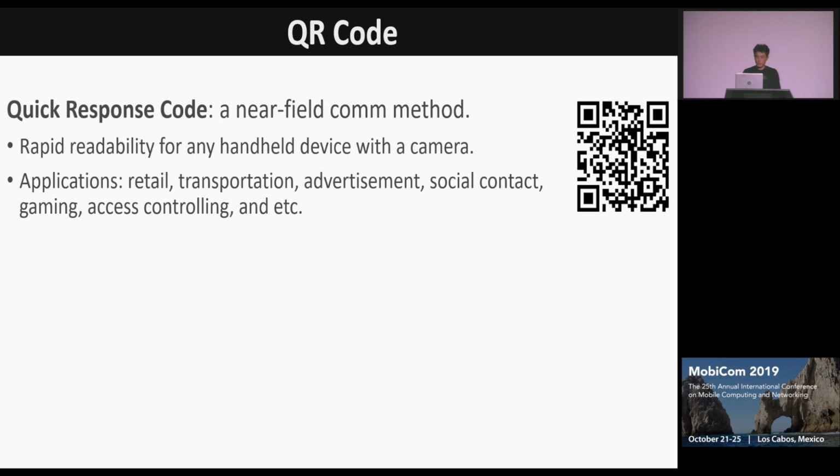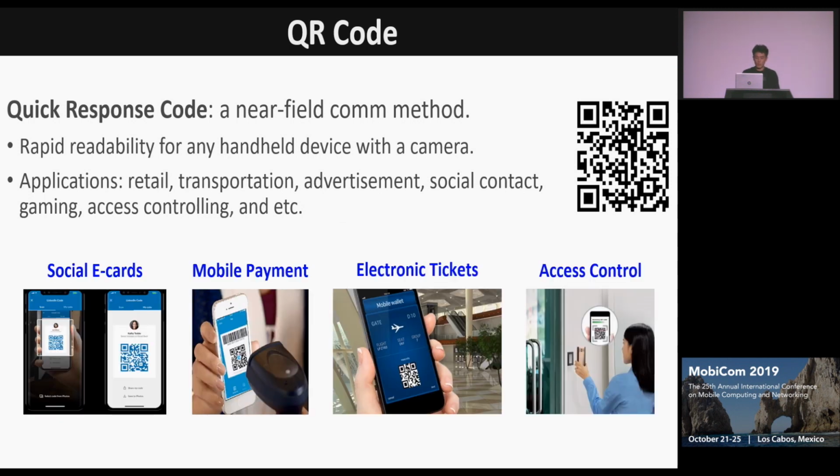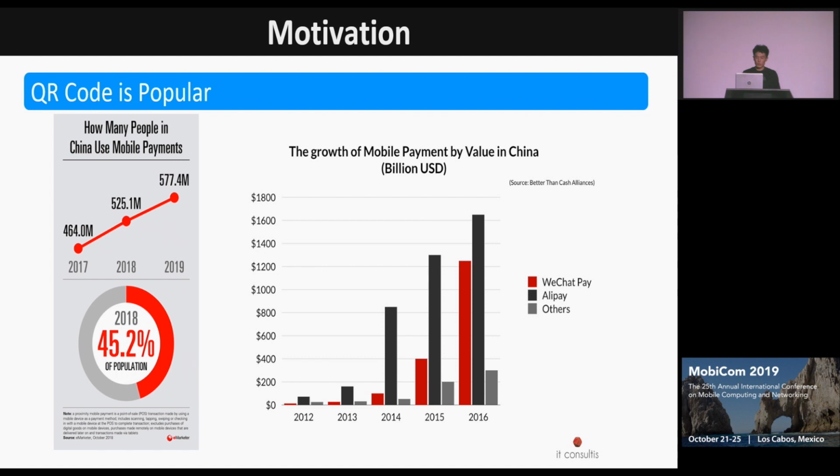So QR code is a near-field communication method with rapid readability for many mobile devices with cameras, and it has many applications such as social, e-card, mobile payment, electronic tickets, access control, and so on. QR code is popular in countries.